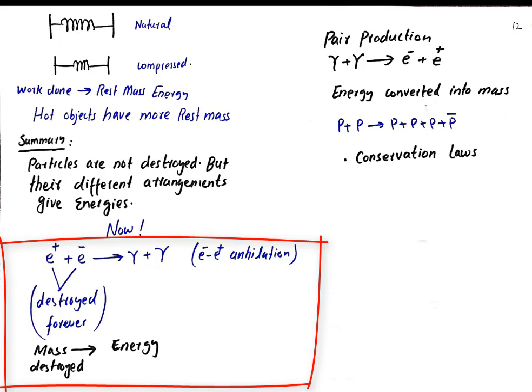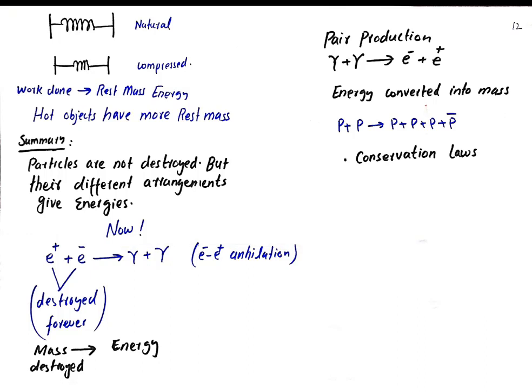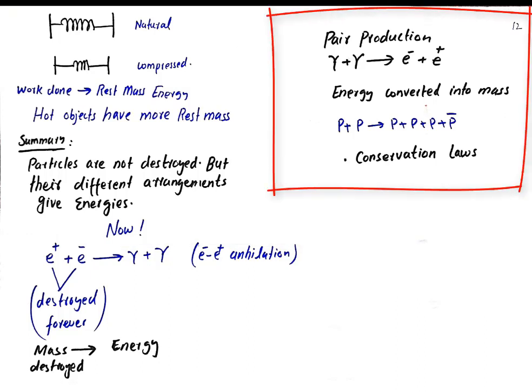And there is also a reverse process, known as pair production. Two gamma photons can be converted into an electron and positron pair. So here you see energy is converted into mass. But you should remember that there are few such processes, and these reactions are limited by conservation laws.